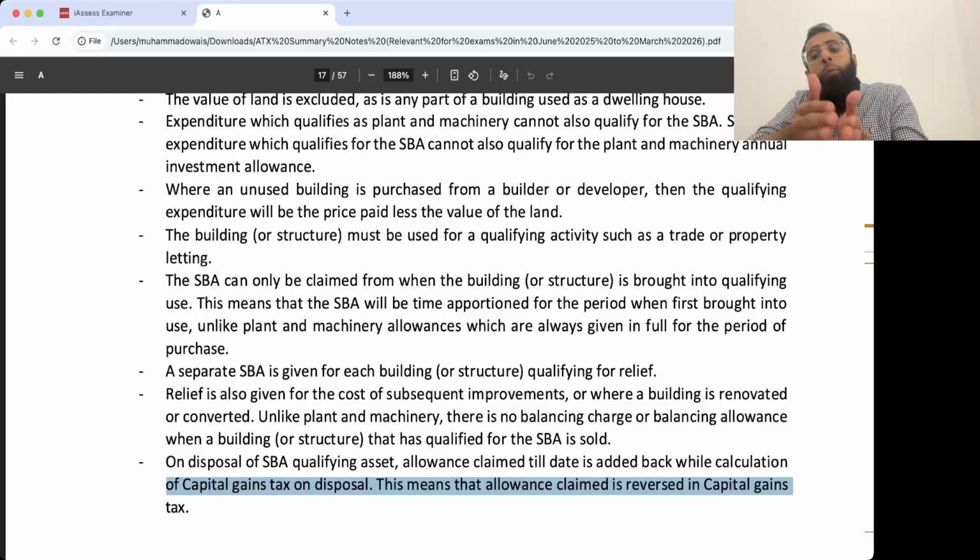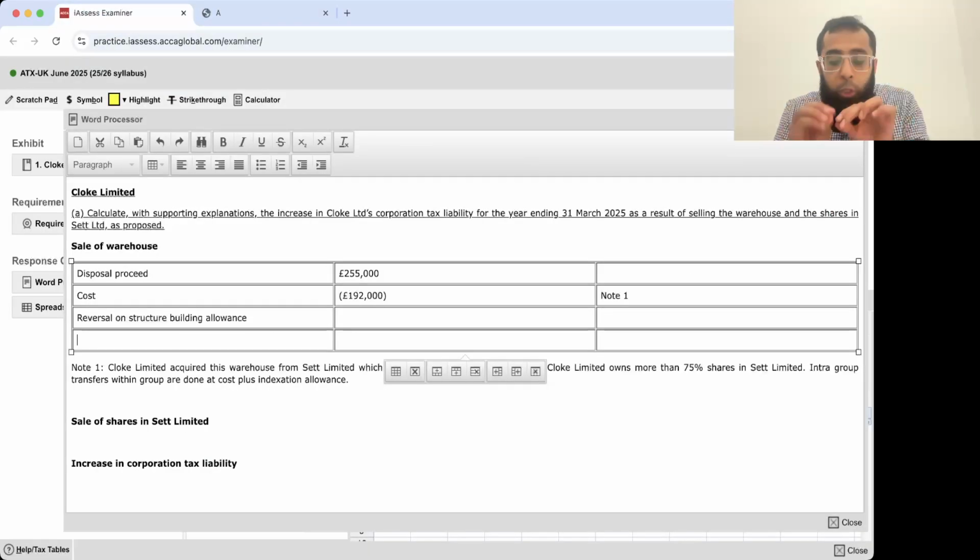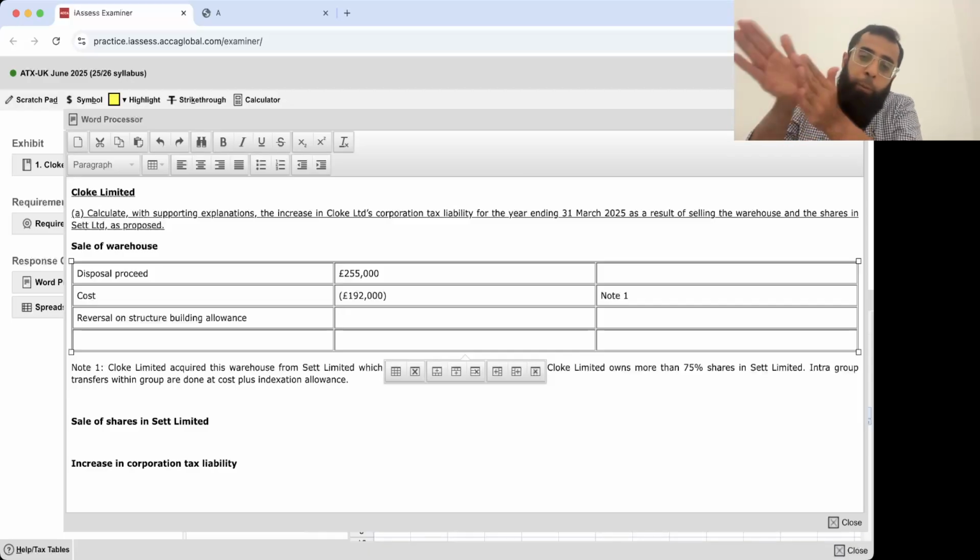This means the allowance claimed is reversed in capital gains tax. You claim structure building allowance in trading P&L, but when you sell that asset, you add that allowance in your disposal proceed. Basically, you add it in your capital gain. So whatever SBA you have claimed in trading P&L becomes part of the capital gain. It shifts from trading P&L to the CGT. Now, note 2.